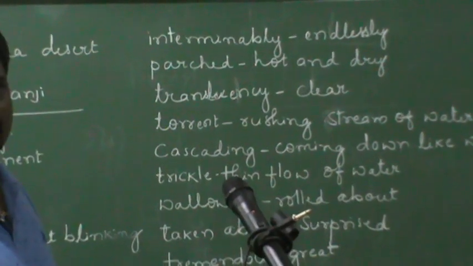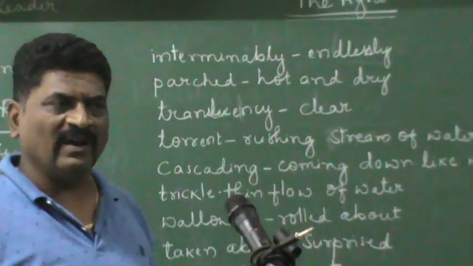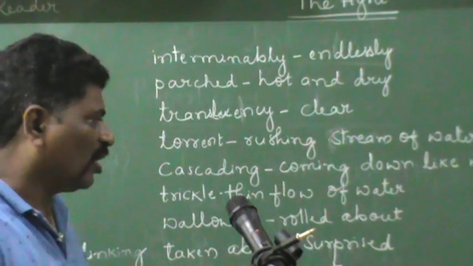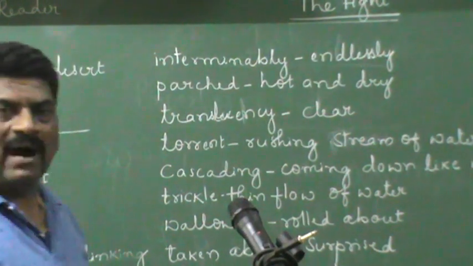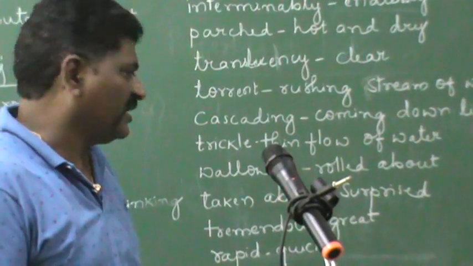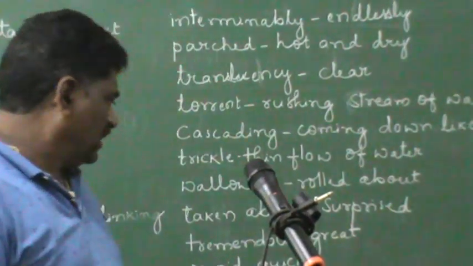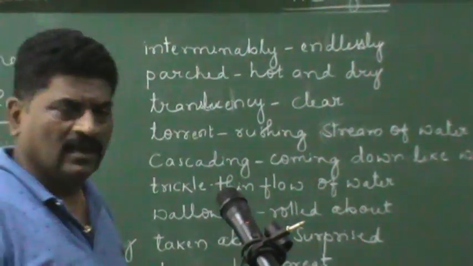This word is used in this lesson because there was a fight between these two boys, and both were wallowing in the water. Taken aback means surprised. Tremendous is great. Rapid is quick.